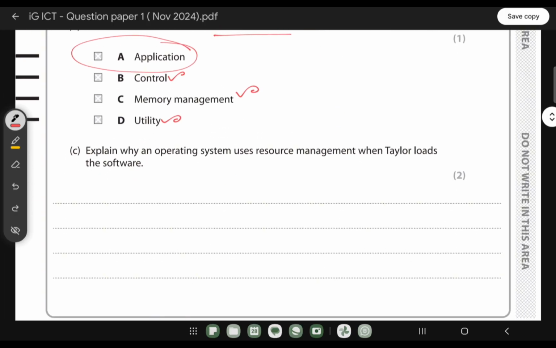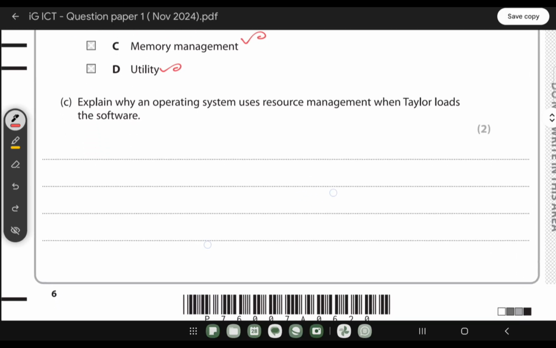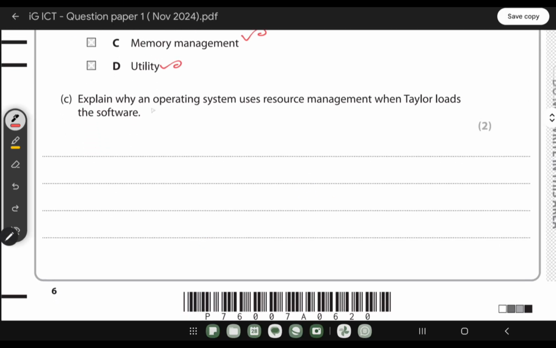Explain why an operating system uses resource management when Taylor loads the software. Loads the software means when they run the software, right? So what will happen is, when we install any software on our PC, that software will be installed on our computer's hard drive, and then when we load it, it will load onto the RAM.